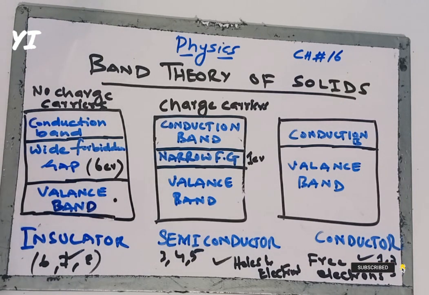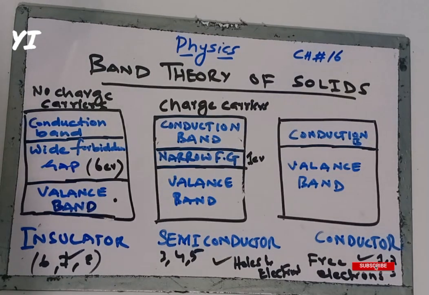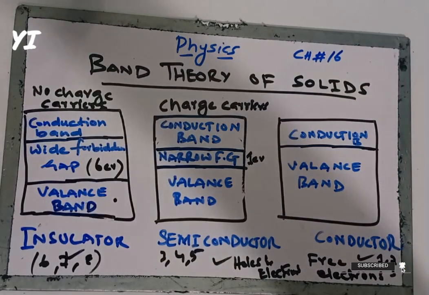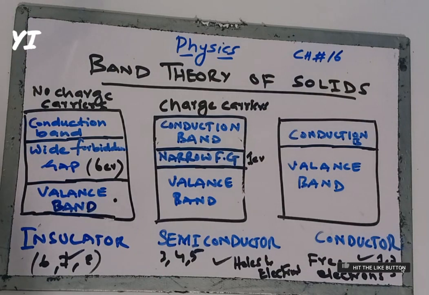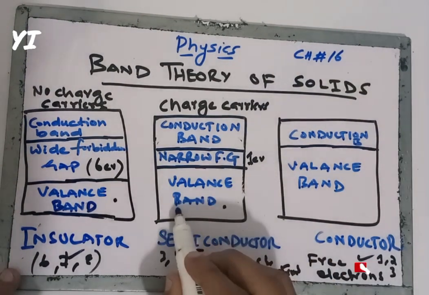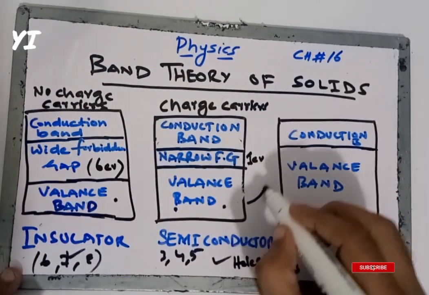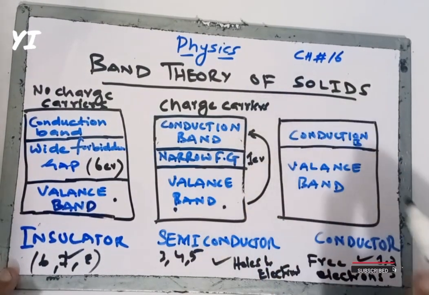So that's why devices are designed using semiconductors like germanium and silicon, because they are very good semiconductors. They allow some of the electricity to pass through and do not allow some, and thus a semiconductor allows some of the charged particles to pass from the valence band to the conduction band.